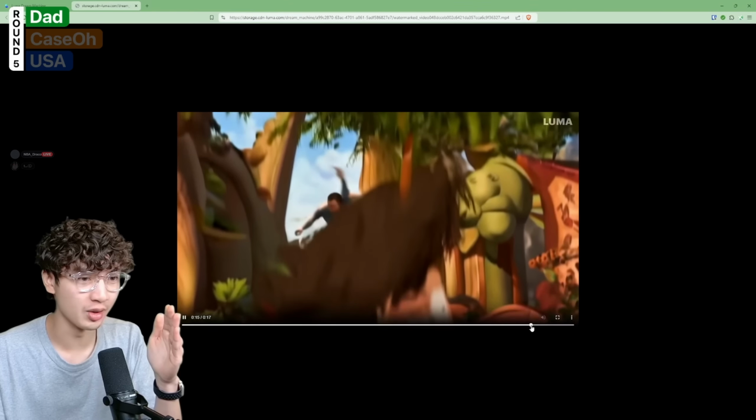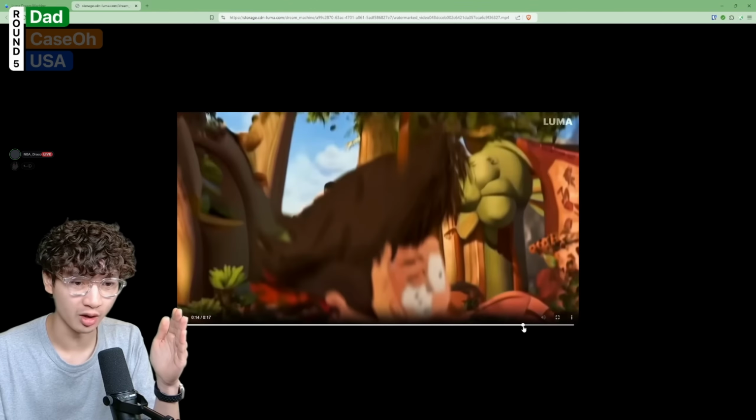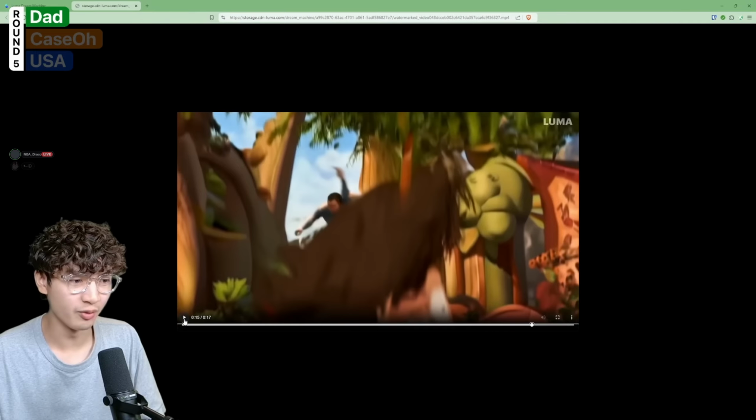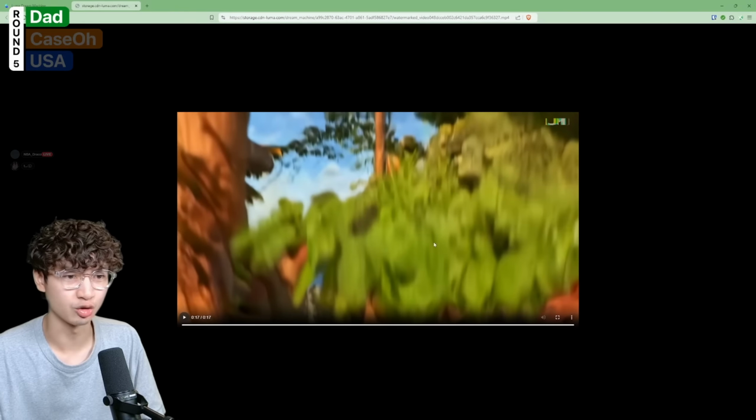This guy? There's no boat. Where is the water? Wait, who is this guy? That looks like the guy from iCarly for some reason. But I think we have some more information about this current setting. So we're in a tree house and this guy is just hitting the griddy for some reason.